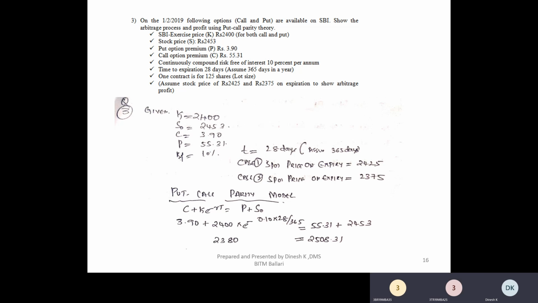Sir, in the question they have given call premium as 55.31. In the given items, it is written reversed, sir, call premium and put premium. Where have I written it? Okay, yes sir, you need to check. So what we'll do is, just a minute.